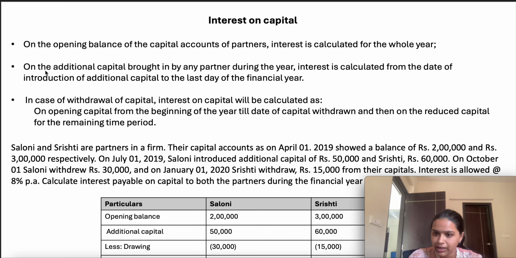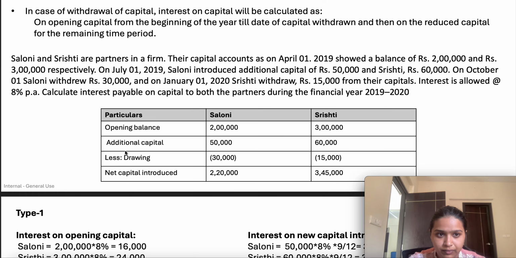Or you can do one thing in that case: compute interest on the opening balance for the entire year, and for the withdrawal, compute interest for the remaining period after the withdrawal and deduct that interest from the opening. Okay, let's understand with an example, then you will be able to understand it better.